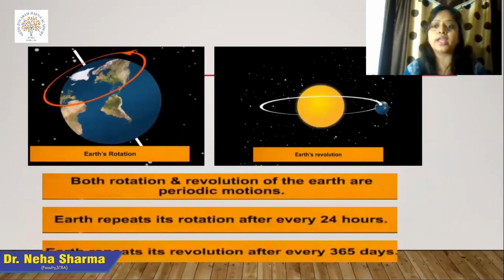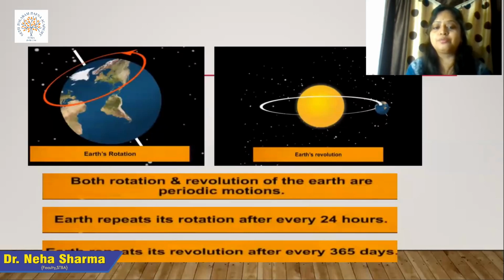Both rotation and revolution of the Earth are periodic motions, because the Earth repeats its rotation after every 24 hours, by which day, night, sunset, sunrise happen. The Earth repeats its revolution after every 365 days, by which all the seasons change. So this is the best example of periodic motion.